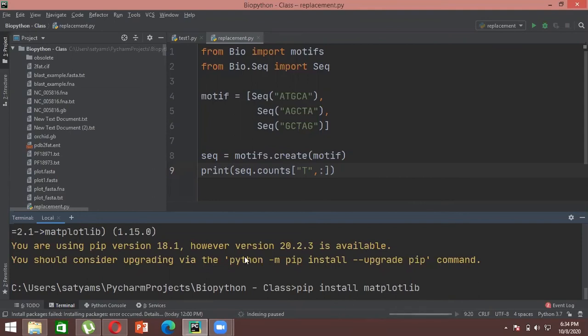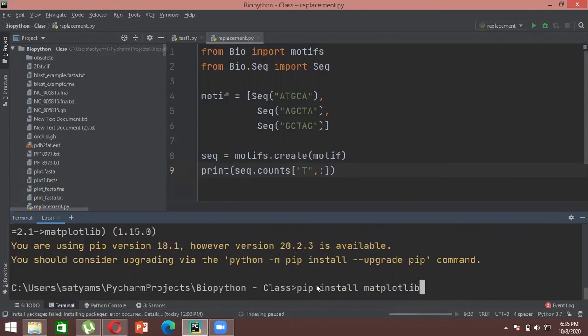This pip is basically a command you can use to install any kind of package. Now there are two ways by which you can install a package in PyCharm. One is by accessing the terminal and directly giving this command. Sometimes it gives a notification, not actually an error, saying that I'm using an older version of pip and a new version is available. It's totally up to the user whether to update pip or not.